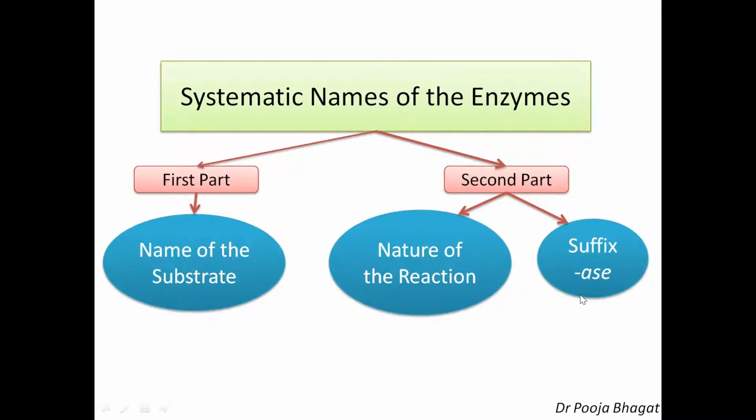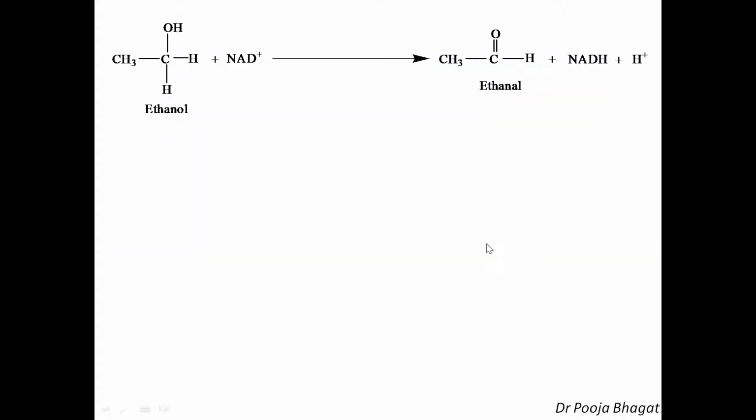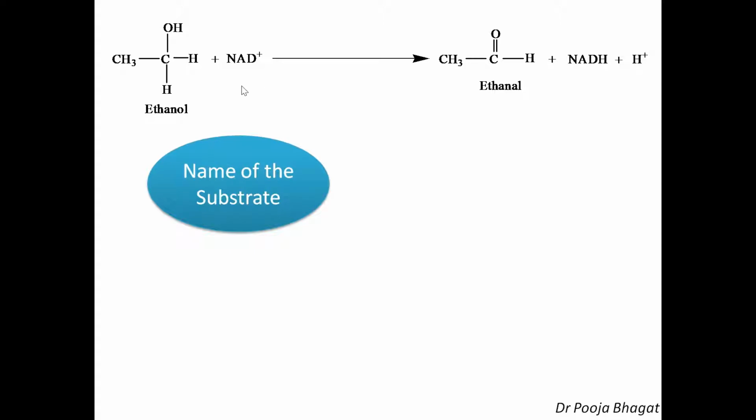Now let's discuss this method of nomenclature by taking an example. See, this is ethanol. In presence of NAD positive, which is nicotinamide adenine dinucleotide, a cofactor, it is getting converted into ethanal. So ethanol is getting converted into ethanal. So what is the name of the substrate? The enzyme is acting here on the ethanol. So it is alcohol. So the name of the substrate is alcohol.